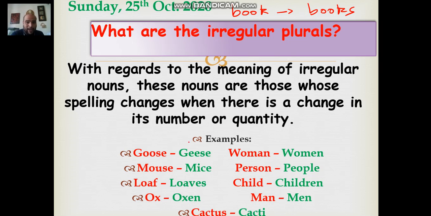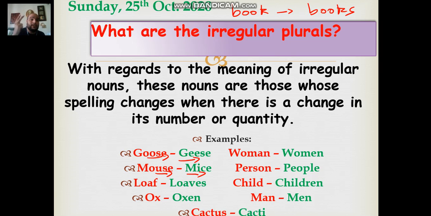Here, for example, we have goose. It is going to be geese, not gooses. Mouse is going to be mice. And there is no rule here, okay? Some people are going to say, mouse, mice, then house is hice. Wrong. There is no rule here. You have to read, you have to pay attention to teacher, and you have to learn, okay?